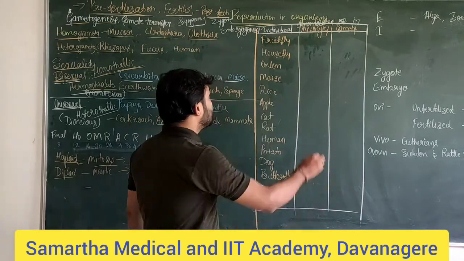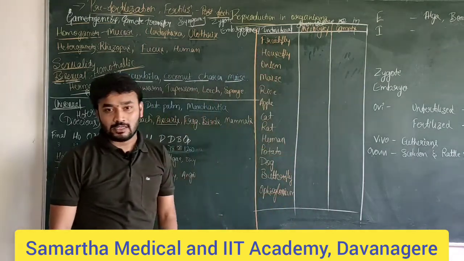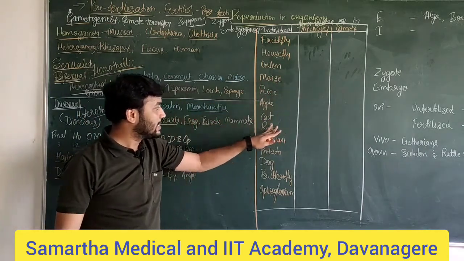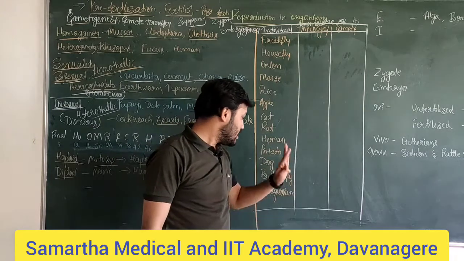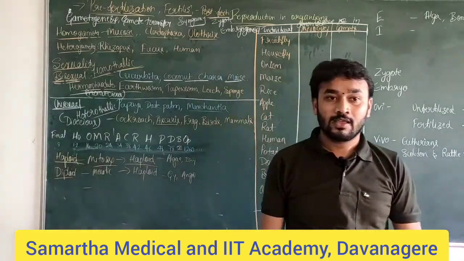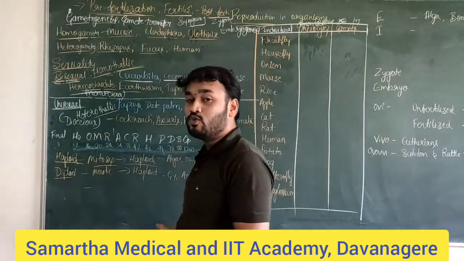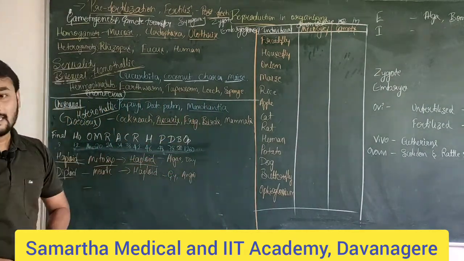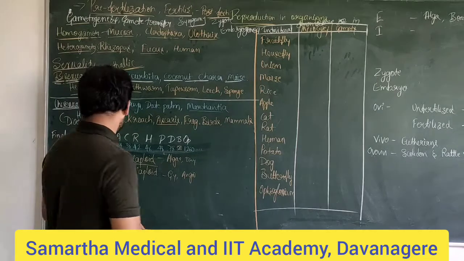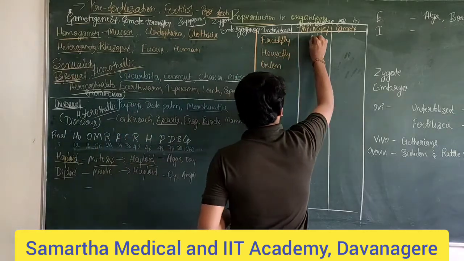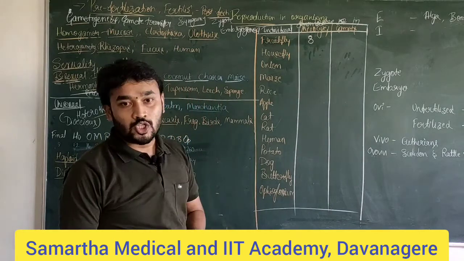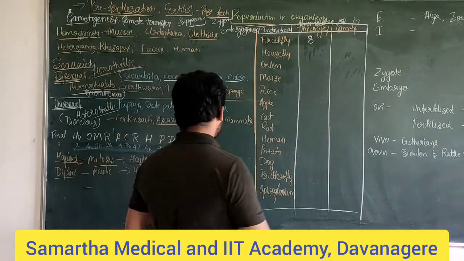So based on that, we have different examples: fruit fly, house fly, onion, maize, rice, apple, cat, rat, human, potato, dog, butterfly, Ophioglossum. But the question is how to remember all of these. We have a very simple trick; I will disclose it later. Based on that, we can write 8 as the meiocyte chromosome number for the fruit fly.